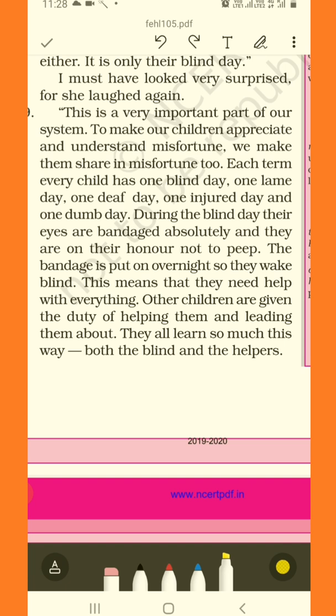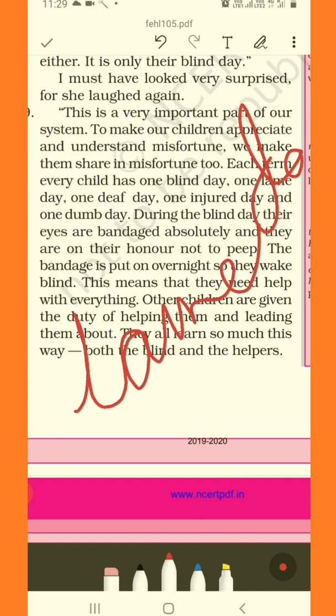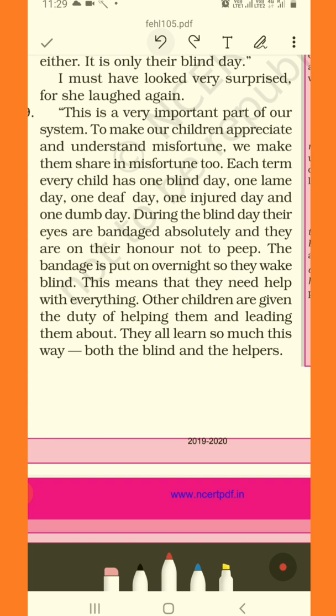So, if a particular child has, let's say, lost his legs or does not have normal walking power, he is lame to be precise, the others will also be assigned a particular lame day where they are not supposed to walk normally, so that they can understand the pains and miseries the lame child goes through.